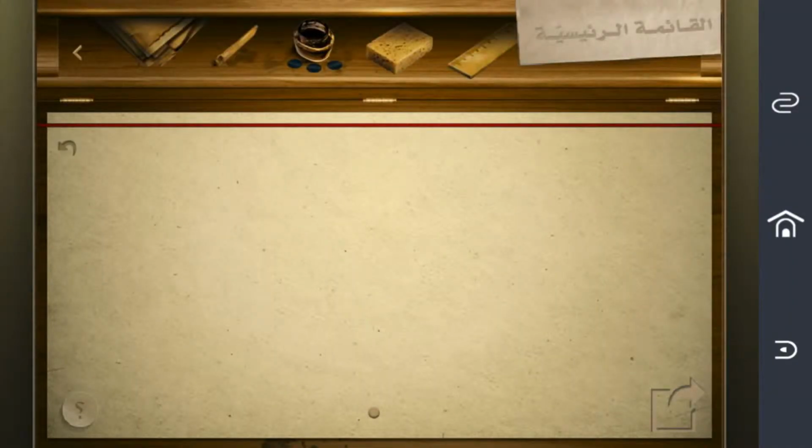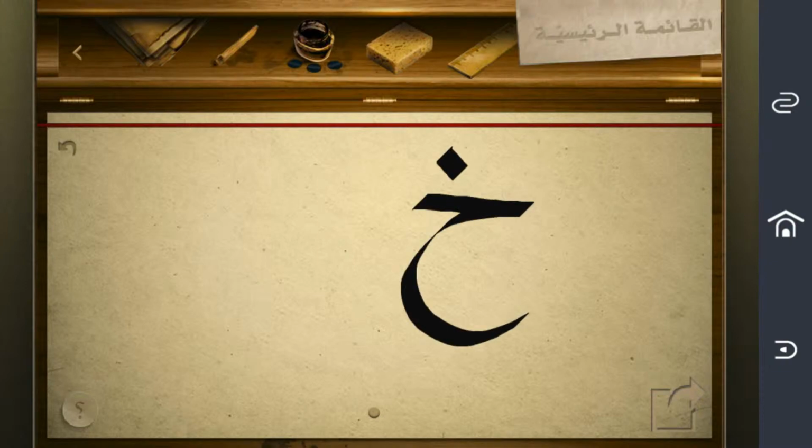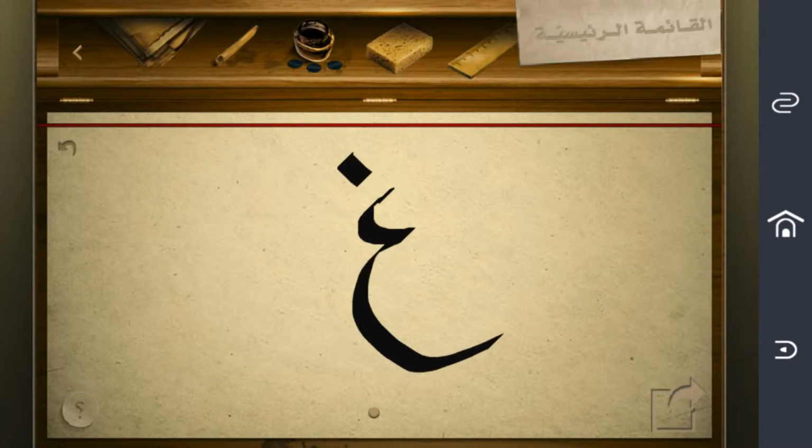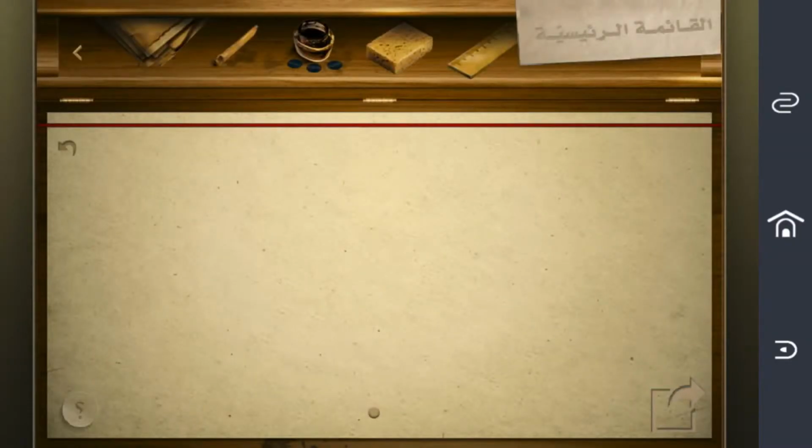The sixth sound is H. Again, H. If you are familiar with the Spanish sounds, this is very good for you. Again, the last sound is R. If you are familiar with dotted R, this is very good for you. Again, R, R, R.